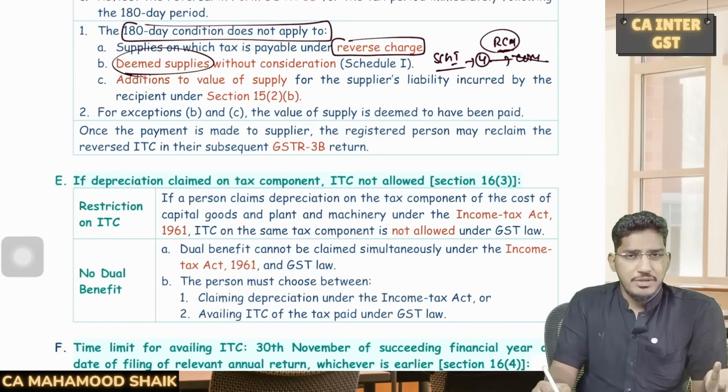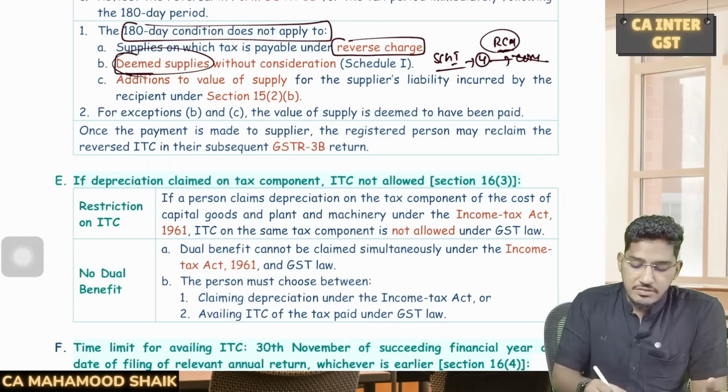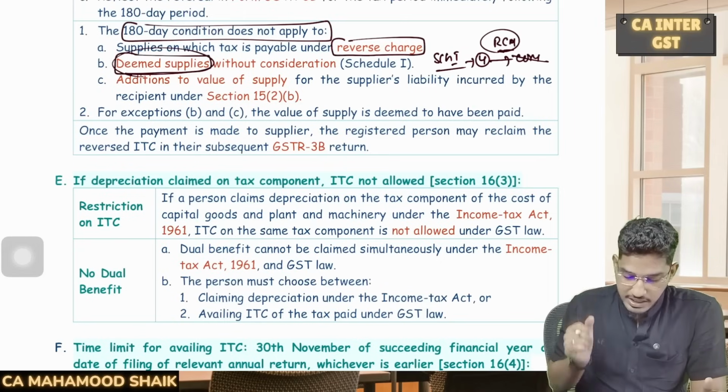See, when there is no payment only, when there is no consideration only, there is no logic of checking the making of the payment within 180 days. So that's why this 180 days condition will not become applicable even in the case of deemed supplies.